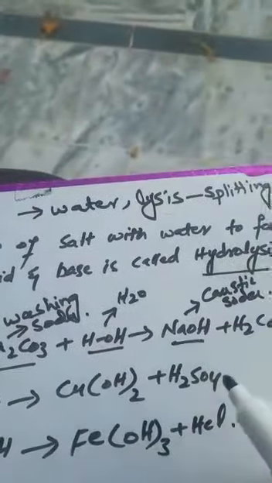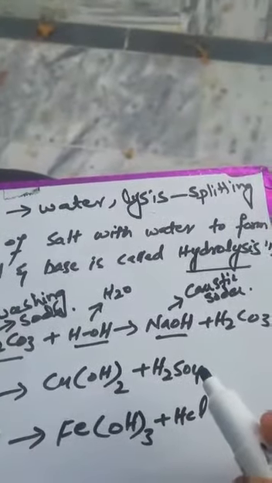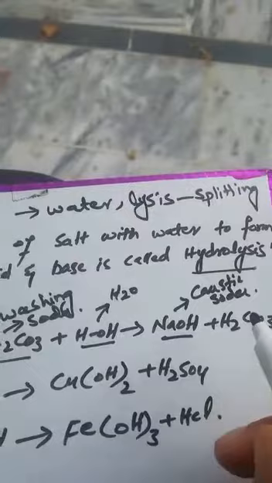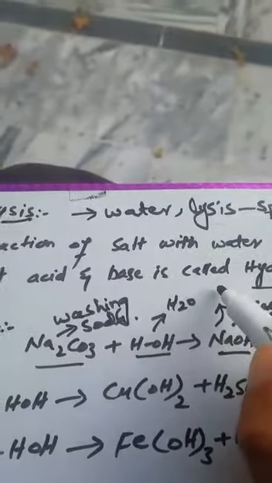Just suppose if you take it in a palm, it will react with the organic tissues and create white scales, and those scales are called caustic. That's why it is called caustic soda, and it is also called a strong base.